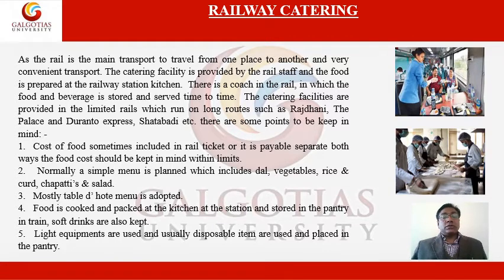Food is cooked and packed at the kitchen. So it's like a central kitchen where the food is prepared and packed, and then it is transported to the particular pantry car, and then it is being served to the tourists or the guests. Light equipment is used, and usually disposable items are used and placed in the pantry.